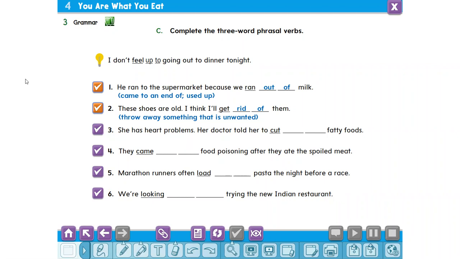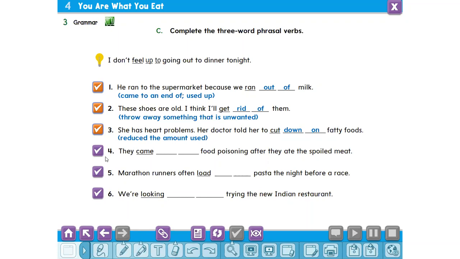Cut off. She has heart problems. Her doctor told her to cut down on fatty food. Cut down on. Excellent. Cut down on means reduce the amount used.